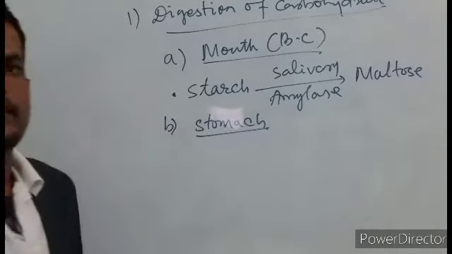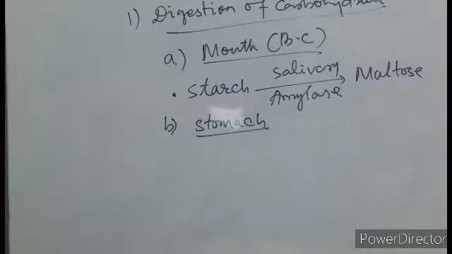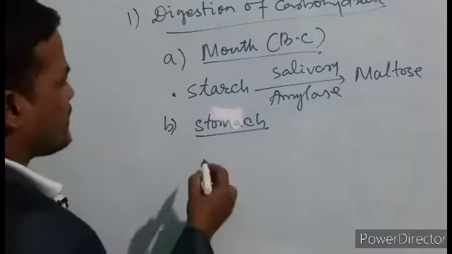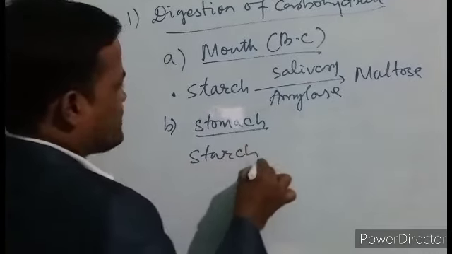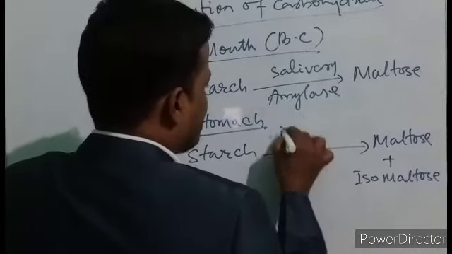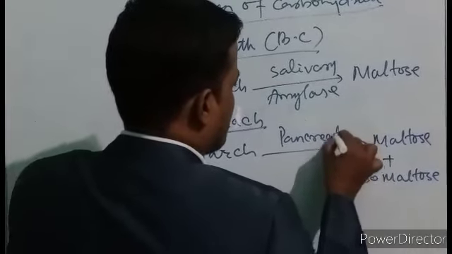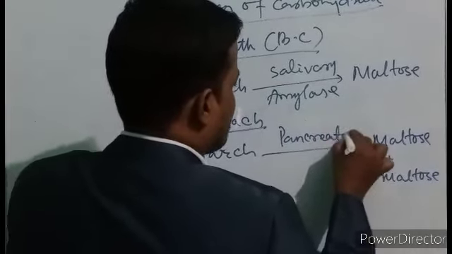As I have told earlier, digestion of carbohydrate also takes place in the stomach. Starch is also converted into maltose and isomaltose in the presence of pancreatic juice or intestinal juice.